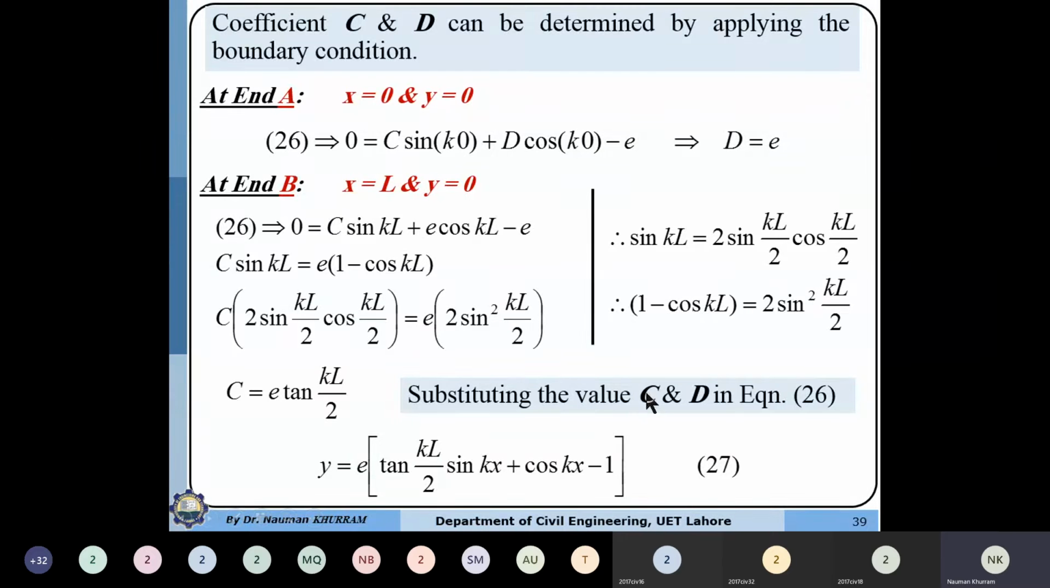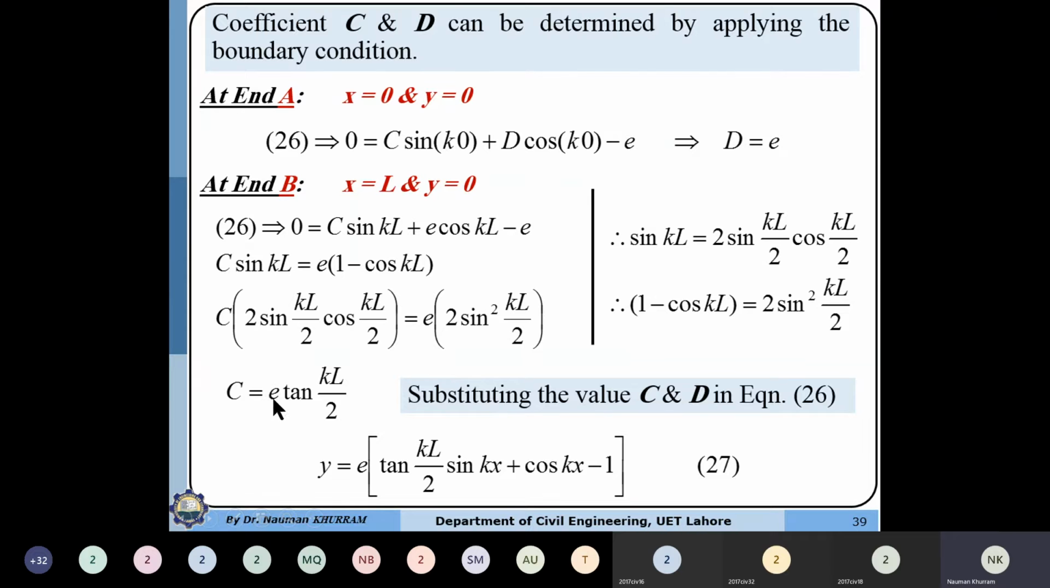substituting the value of C and D into equation number 26. If we substitute all the values here, we get the C value. That is very simple, because one sine will be cancelled out with the other sine, and if the cos goes to the other side, that will become the tangent. So C is equal to E tangent KL by 2. It means that we have got the C constant and also the D constant. Substituting the values of D and C into equation number 26, we get equation number 27.